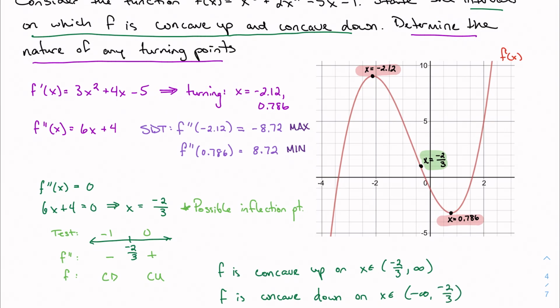Again, these are open intervals because at -2/3 specifically, this is neither concave up nor concave down. The concavity is changing, as we can see. So this is absolutely 100% a point of inflection.